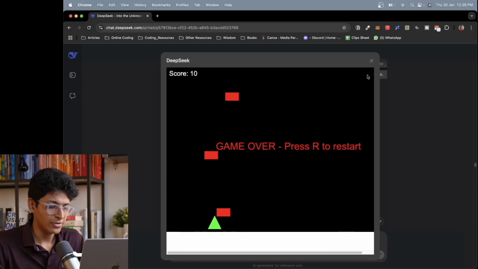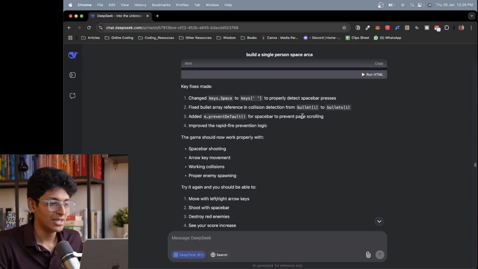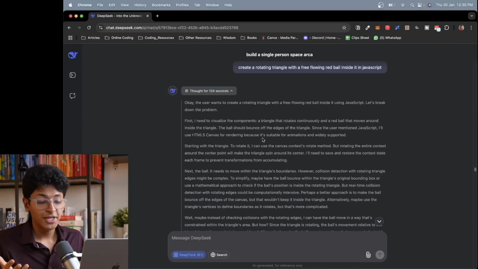This is just an example. Obviously, you can build much better things with it as well. You can ask it to make the game a bit slower and maybe adjust the difficulty level of the game. And that's how it will work. So you have the score, you are able to go around, and this is the game built entirely in JavaScript using Deepseek R1. You can also ask Deepseek to create simulations.